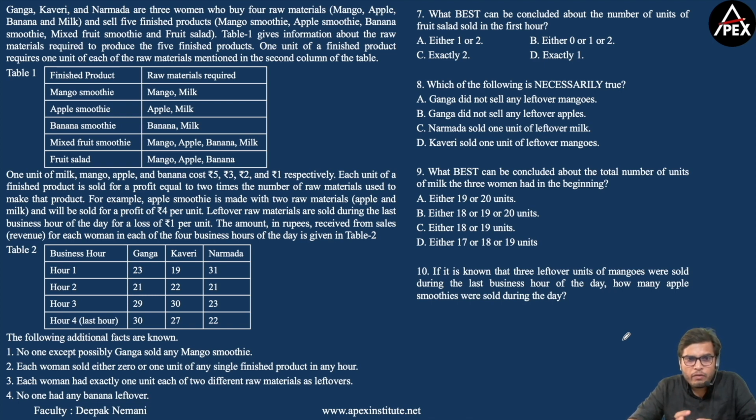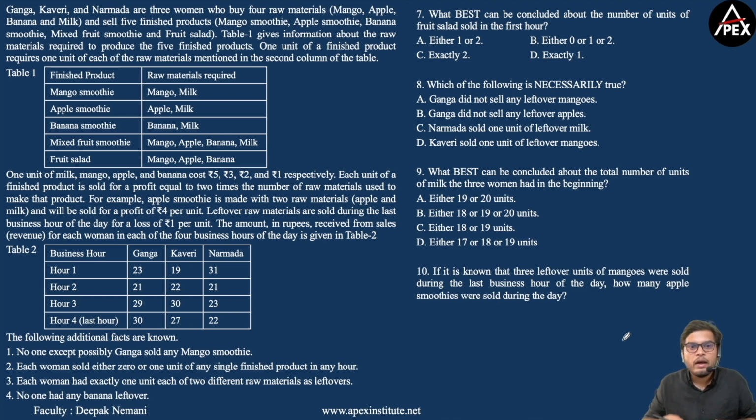Now each unit of a finished product is sold for a profit equal to 2 times the number of raw materials used to make the product. For example, apple smoothie is made with 2 raw materials, apple and milk. So it will be sold for a profit of 4 rupees per unit.